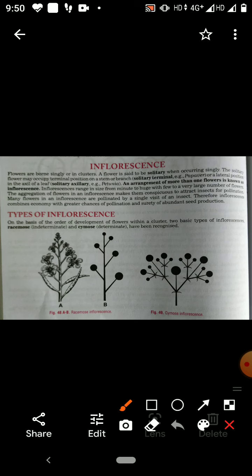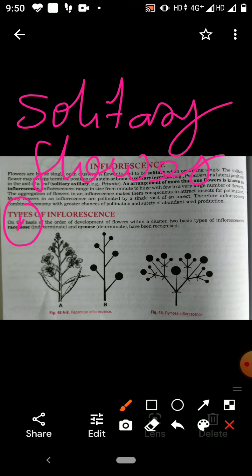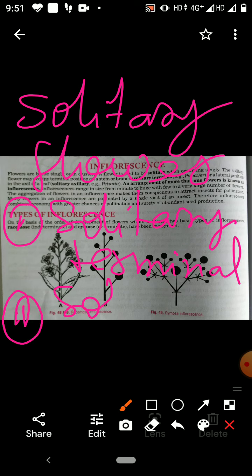So solitary flowers are two types. One is solitary terminal, and other is solitary axillary.